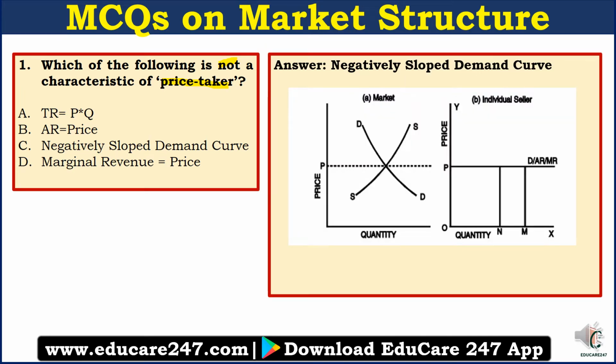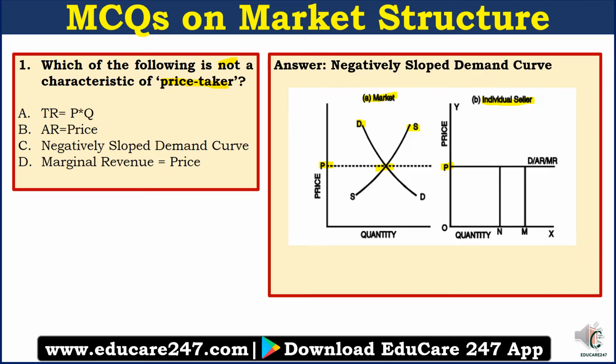As you can see in this figure, we have the diagram of a perfectly competitive market, the demand and supply of the market, and of an individual seller in a perfect competition. In the market, the point where demand and supply meet is the equilibrium point, right? And the price corresponding to that point is the equilibrium price. And individual sellers take the same price. That's why they are called price takers.